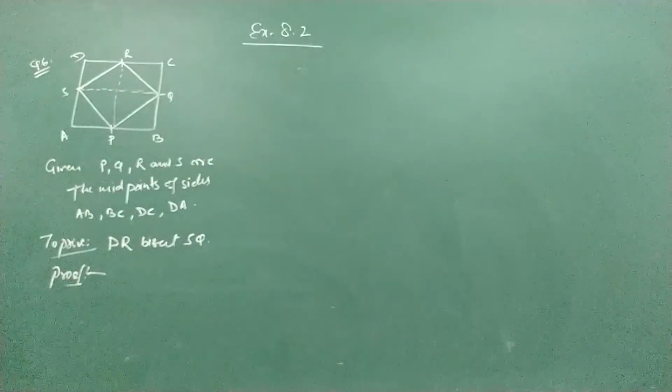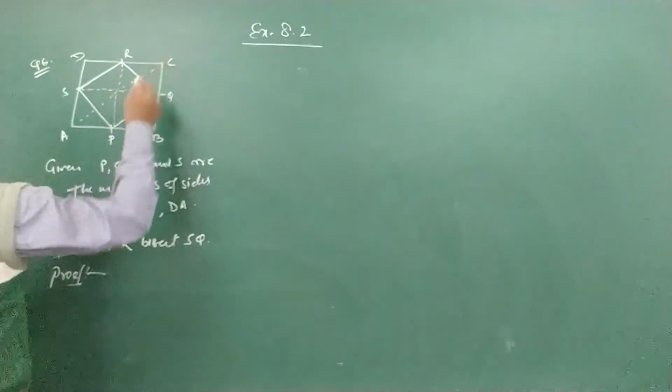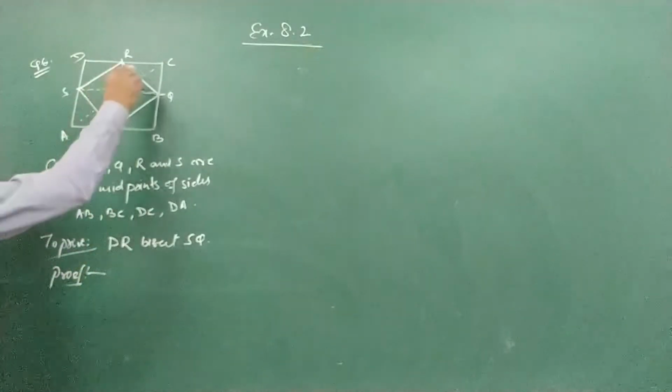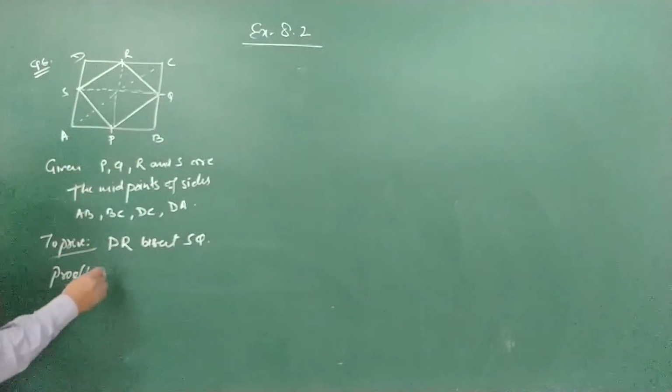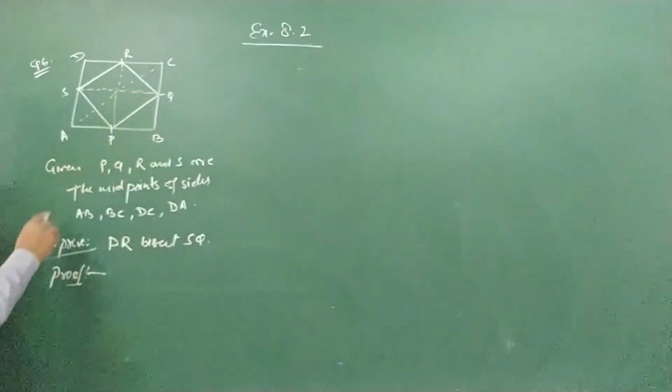Proof. Now, we can simply prove that PQRS is a parallelogram by taking the midpoint theorem. So I'm joining AC first. We are using the midpoints, so I'm taking one triangle ABC.